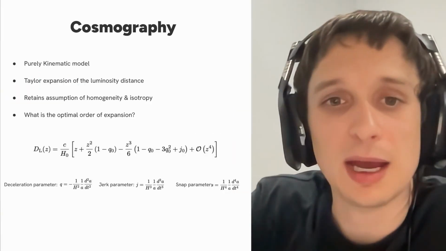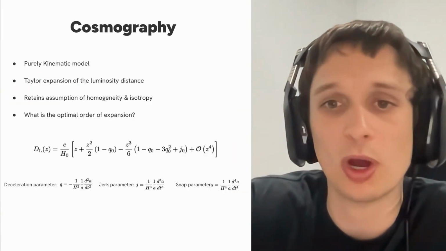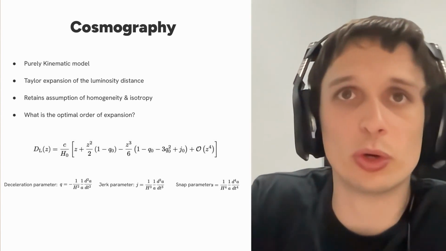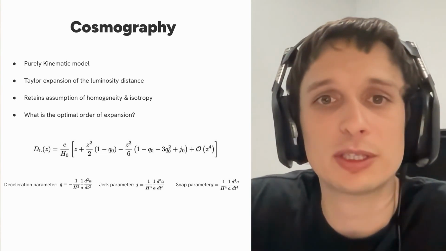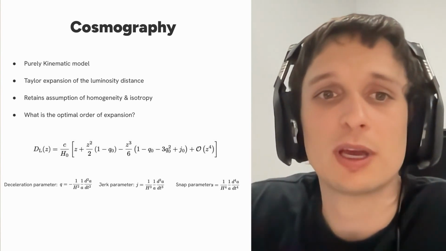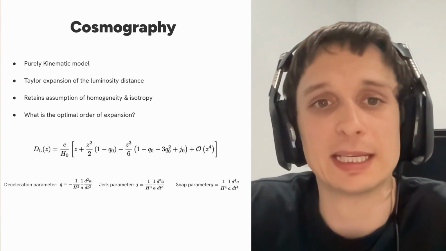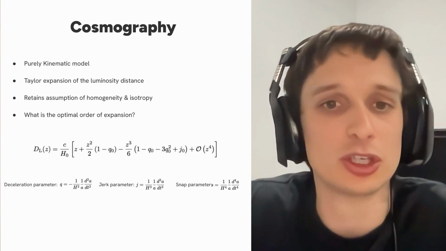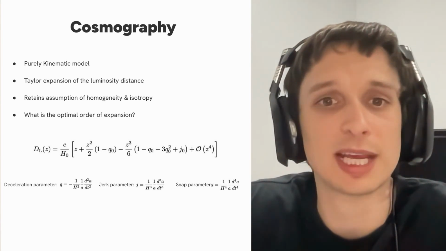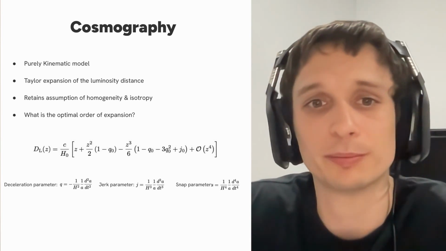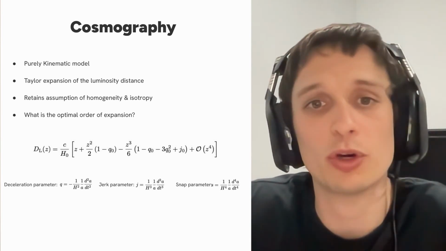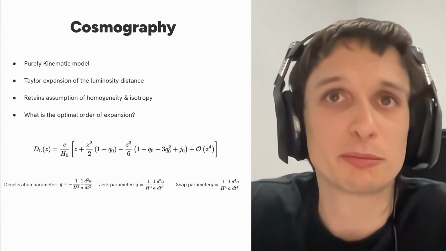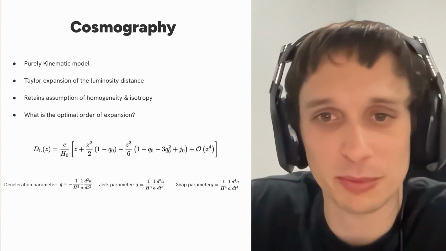Exactly. However, we do still need a model to, one, trace back to redshift of 0, where we are now, and also to join the data sets of the different redshift ranges. So what we use is cosmography. So this is a purely kinematic model and essentially a Taylor expansion of the luminosity distance. So it makes no assumptions about the energy contents of the universe, but it does retain the assumption of homogeneity and isotropy. And one of the questions we have to ask ourselves is, what is the optimal order of expansion? This is something that we look into as well, but it's not the primary result of the work.